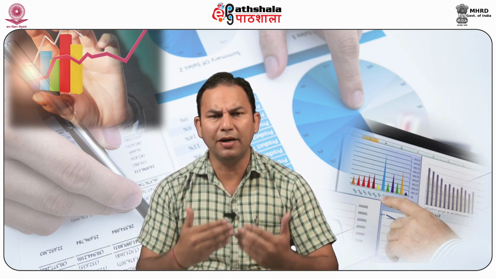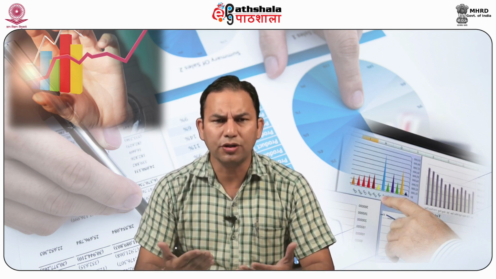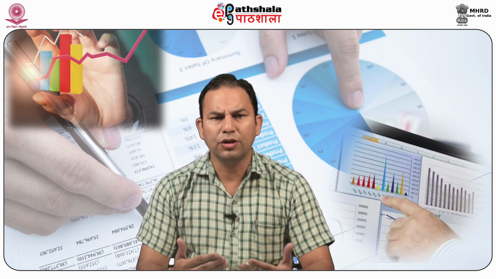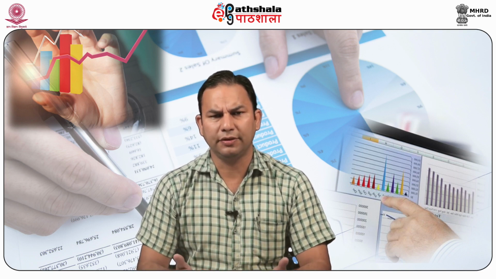The trading account is prepared in order to find out the gross profit or loss incurred while trading in the market. The net result of the trading account is gross profit or gross loss. The profit and loss account is prepared in order to find out the net profit or net loss of the business. The result is either net loss or net profit.